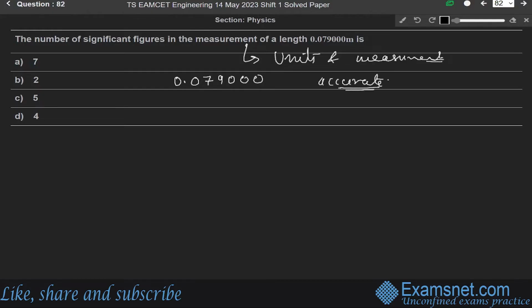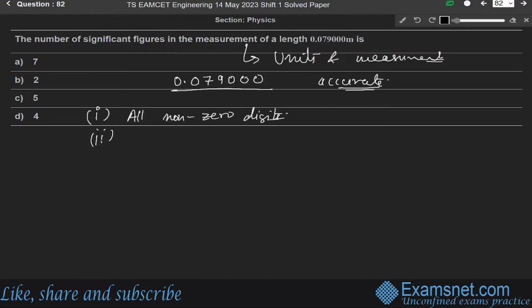There are some rules for counting significant figures. I hope you all know those rules, so let us recall them. The first rule is that all the non-zero digits are significant. In the given figure, the digits that are non-zero are considered significant figures. The second rule is that zeros placed to the left of a digit are never significant.